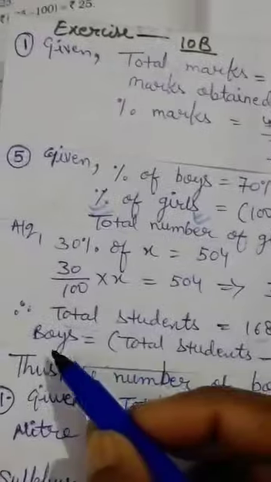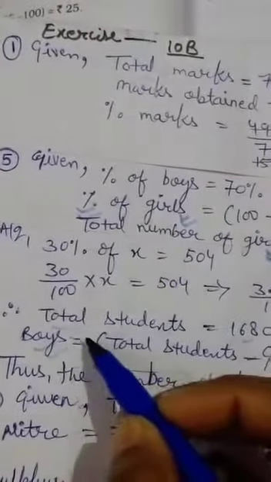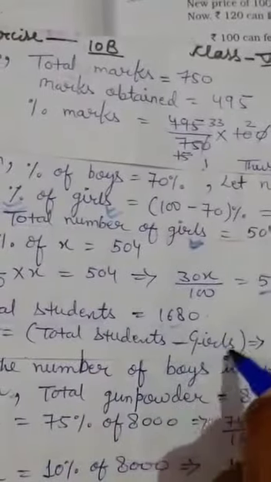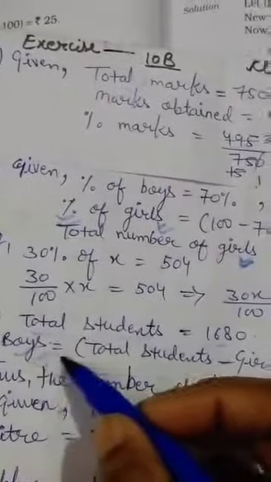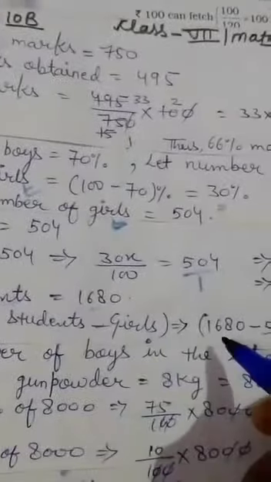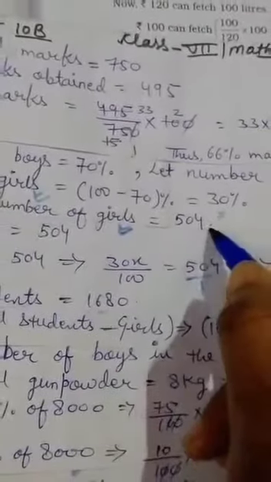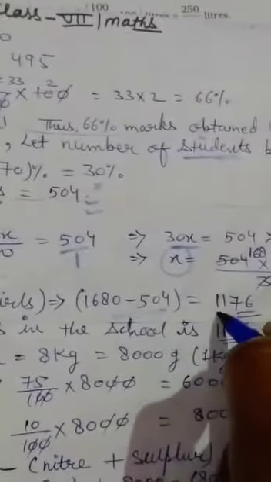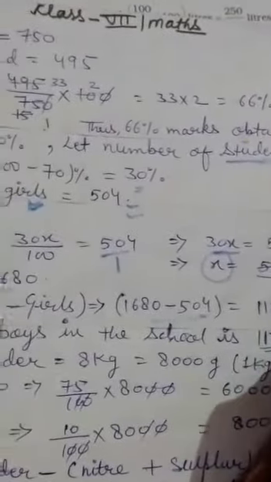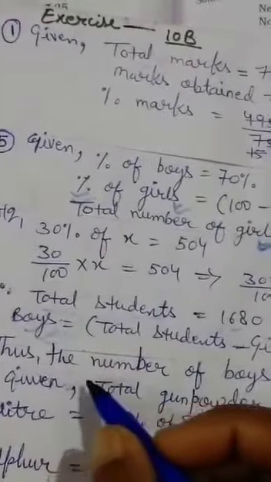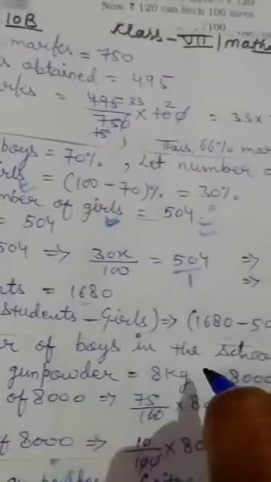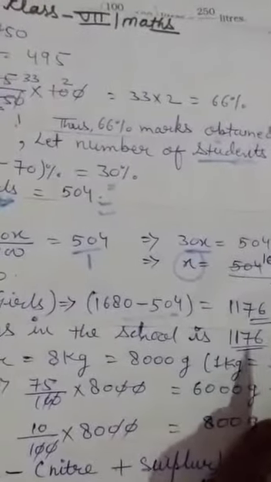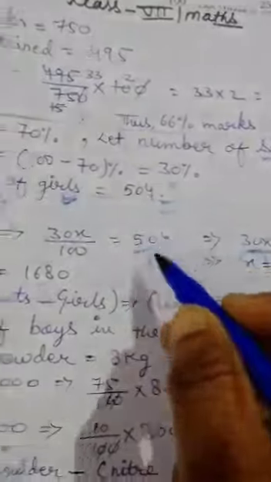1680. We have to find boys. So how do we find boys? Total students minus girls. Then we get boys. Total students 1680 minus girls 504. After subtracting you will get 1176. At last you have to write, thus the number of boys in the school is 1176 as your final answer. Have you understood all the process?